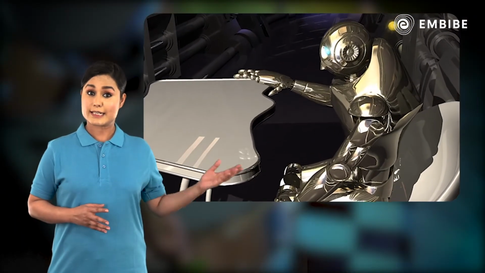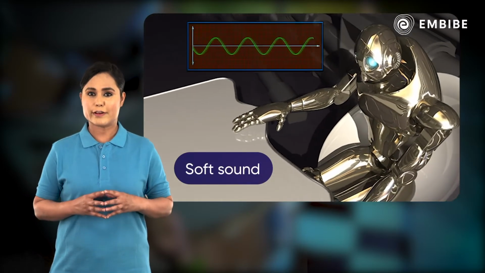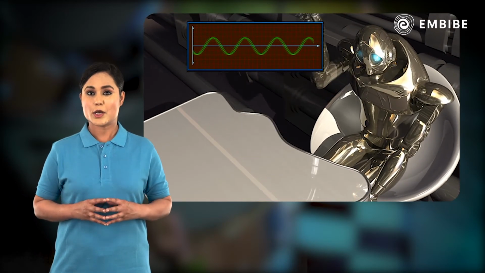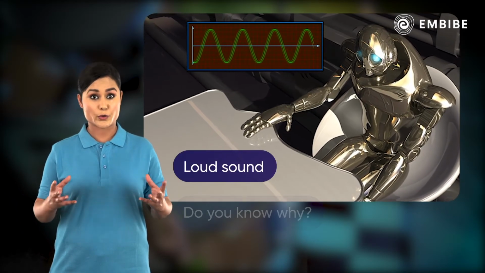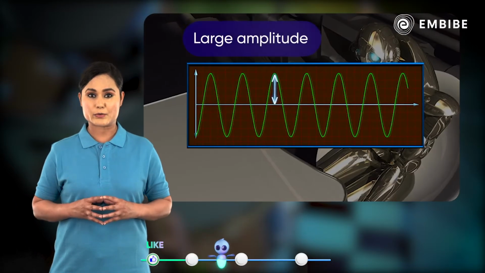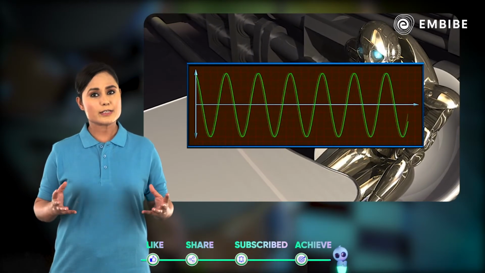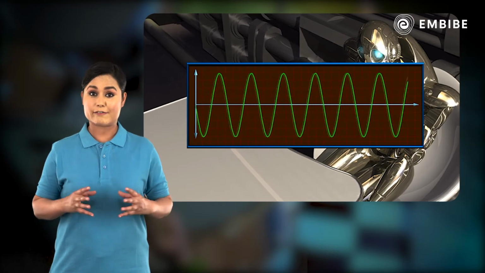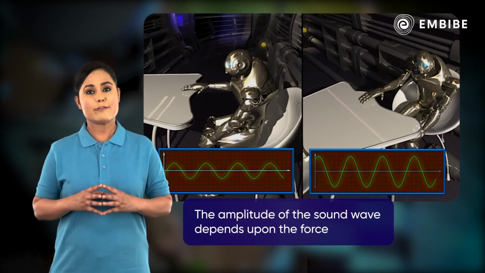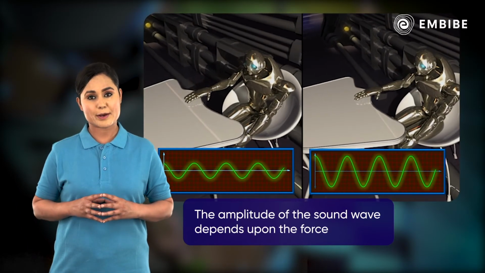If we strike a table lightly, we hear a soft sound because we produce a sound wave of less amplitude. But if we hit the table hard, we hear a loud sound. Do you know why? In this case, the sound wave has larger amplitude and so it has higher energy. As a result, it produces a loud sound, which can travel a longer distance. Hence, the amplitude of the sound wave depends upon the force with which an object is made to vibrate.